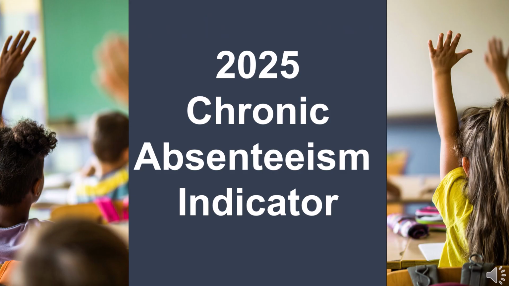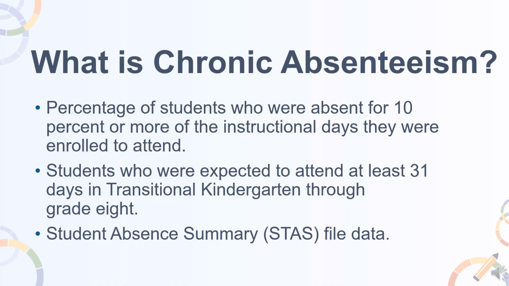Thanks, Michael. Now we will go through the details of the 2025 Chronic Absenteeism Indicator. To start, what is chronic absenteeism? Chronic absenteeism represents the percentage of students who were absent for 10% or more of the instructional days they were enrolled to attend. Absences include excused absences, unexcused absences, out-of-school suspensions, and non-average daily attendance or ADA generating independent study days. The absences I just referenced are captured in the Student Absence Summary or STAS file as part of the California Longitudinal Pupil Achievement Data System known as CalPADS.